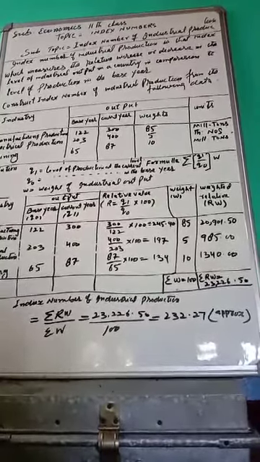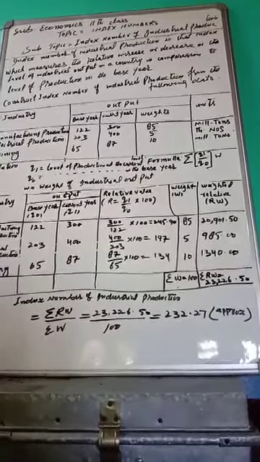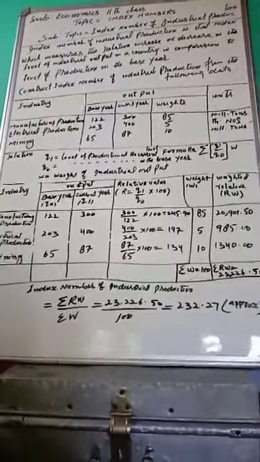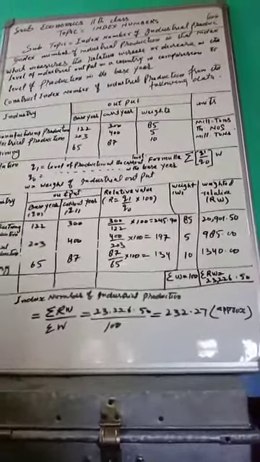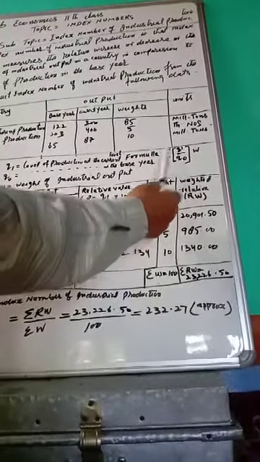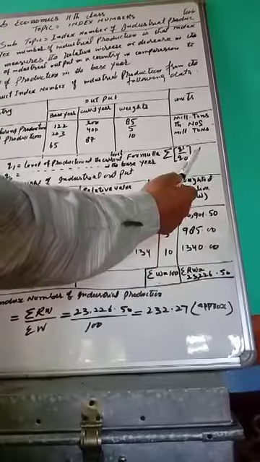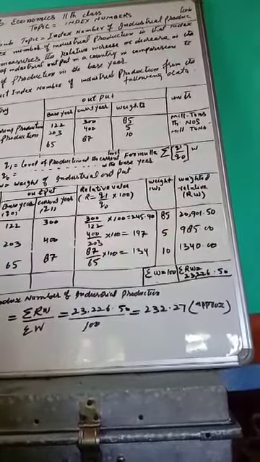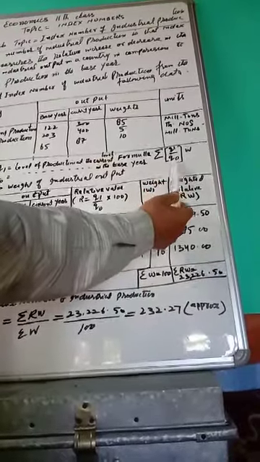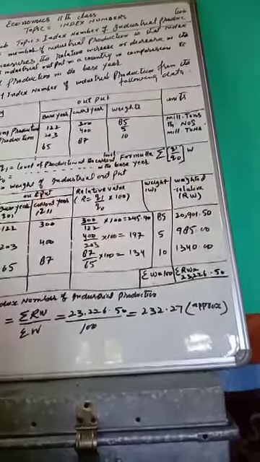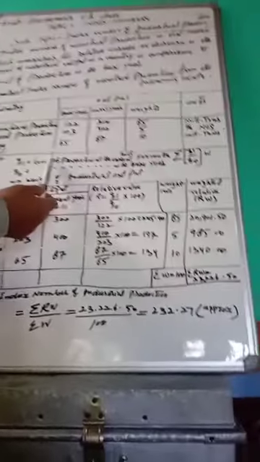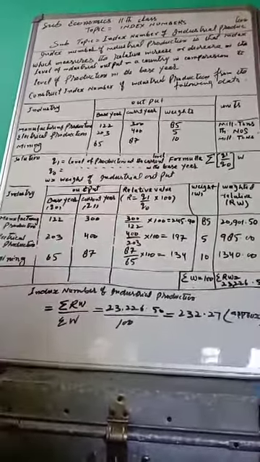If you are asked to do this in the examination, to construct the index number we have a formula. What is the formula? Our formula is sigma RW divided by sigma W, where R is Q1 by Q0. I will repeat it. Dear students, Q1 indicates the level of production in the current year.